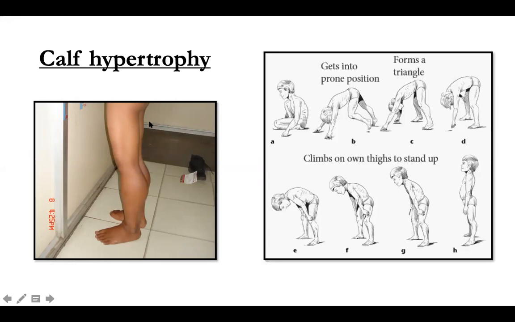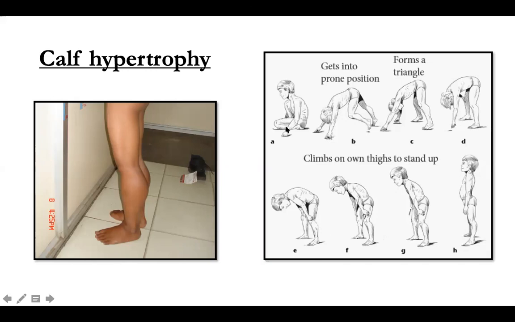Similar calf hypertrophy can also be seen in other conditions like severe hypothyroidism. It can be seen in limb girdle muscular dystrophy. It can be seen in type 3 SMA as well. So just the presence of calf hypertrophy does not mean Duchenne muscular dystrophy. But with the calf hypertrophy, if you have a very typical proximal hip girdle weakness, like the very classical Gower sign, there are multiple steps in Gower sign.